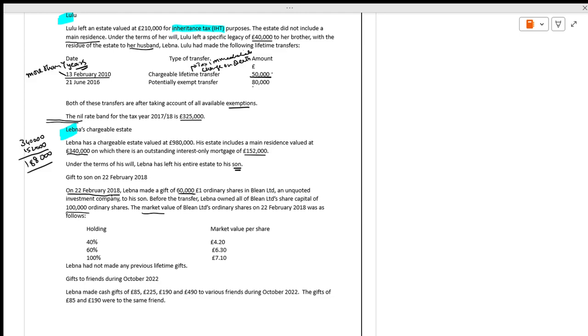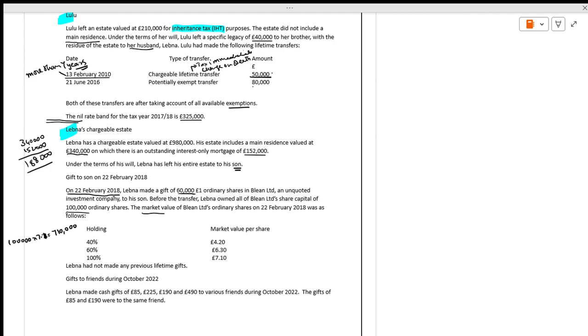What do you have to calculate? We have to calculate for 100% first. 100% is 100,000 shares into 7.2, which comes to 7,110.